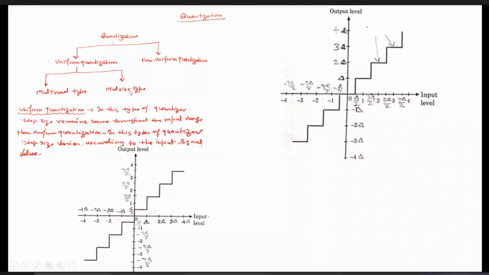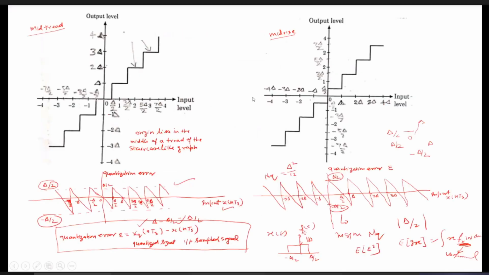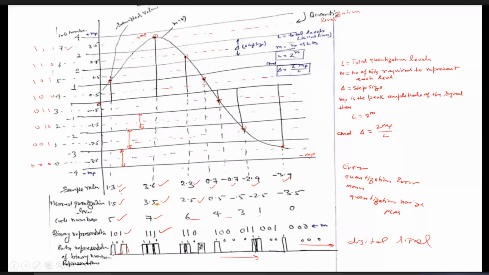And in fact, we have also studied how, after quantization, we are able to convert the quantized signals to the equivalent digital signals. That is the next step of PCM, called the encoder. In the encoding process, we represent each quantization level with the equivalent binary data.